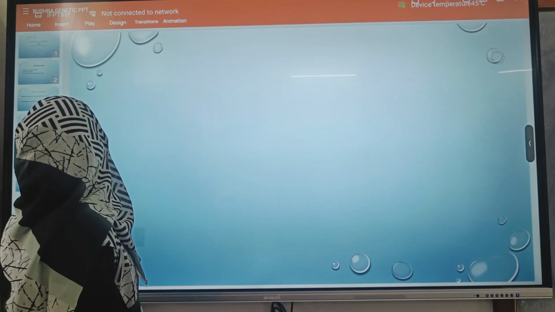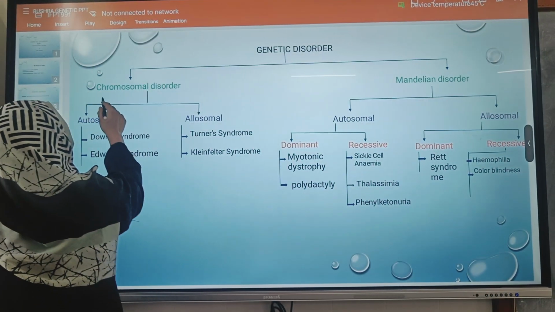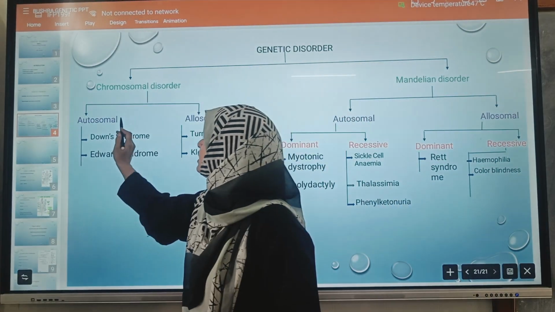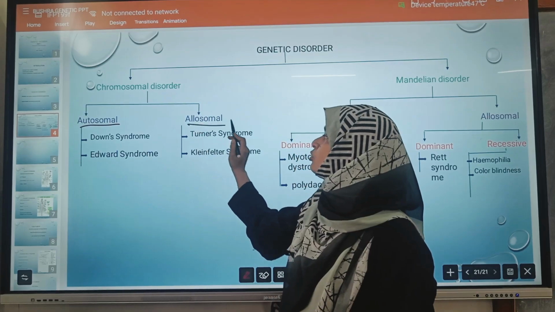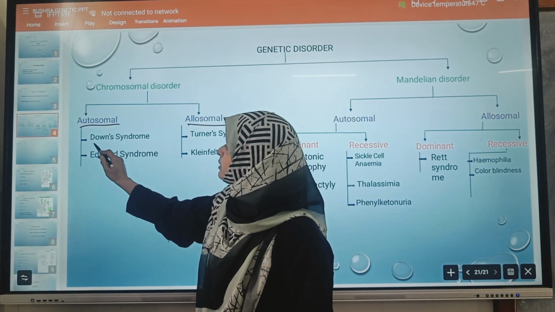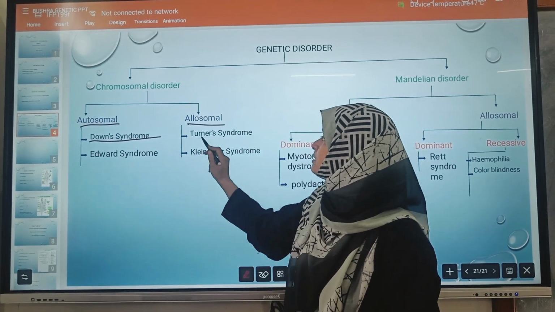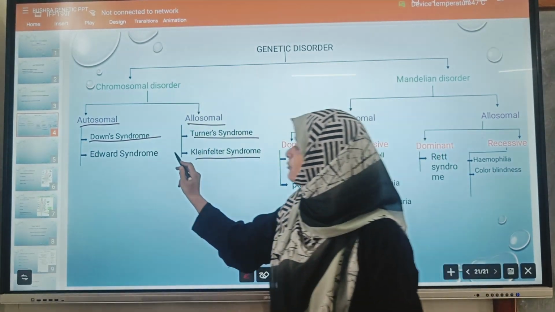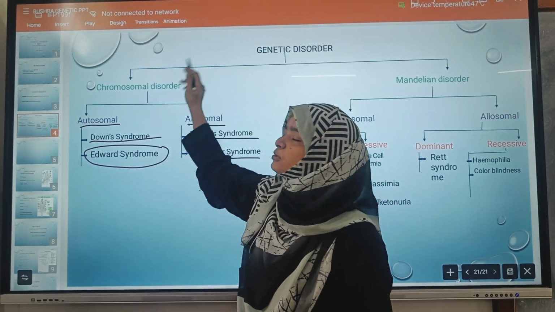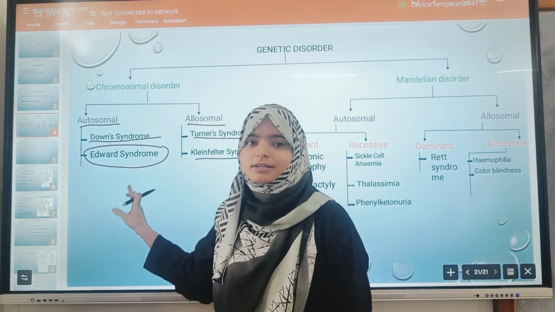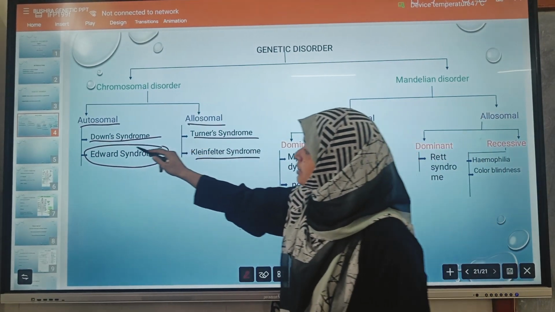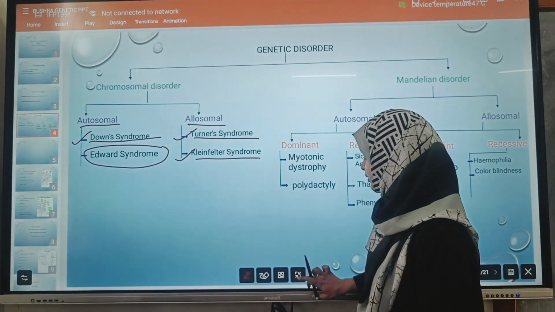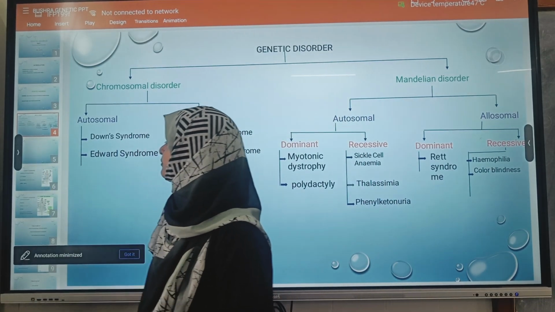Now come to the diseases one by one. The chromosomal disorders are of two types. On the basis of the types of chromosomes, the chromosomal disorders are further divided into autosomal and allosomal. The autosomal disorder is Down syndrome. Allosomal disorders include Turner syndrome and Klinefelter syndrome. Edwards syndrome is an example of autosomal chromosomal disorder, but it is not in your syllabus, so we will not discuss it in detail here. So we will discuss in detail Down syndrome, Turner syndrome and Klinefelter syndrome one by one. So let's start first with Down syndrome.